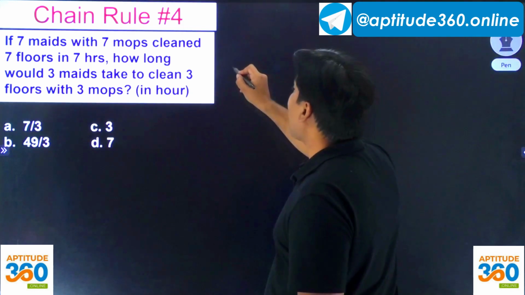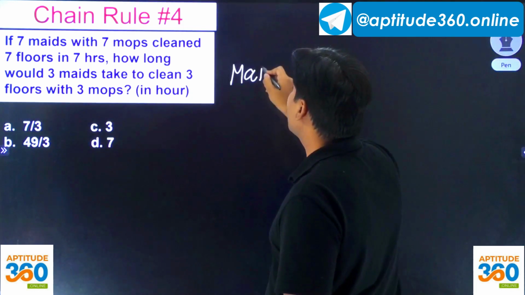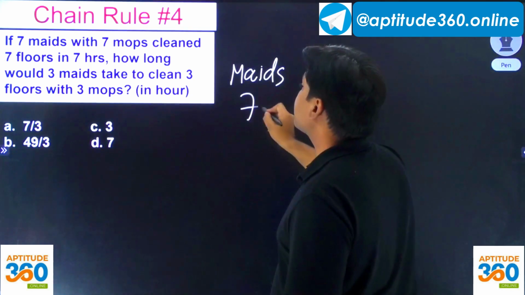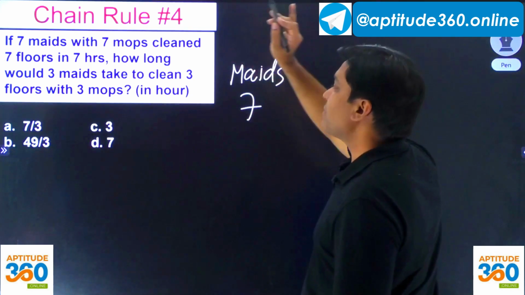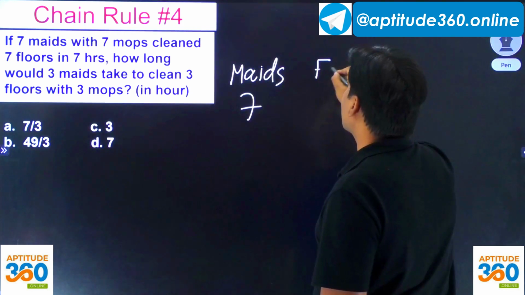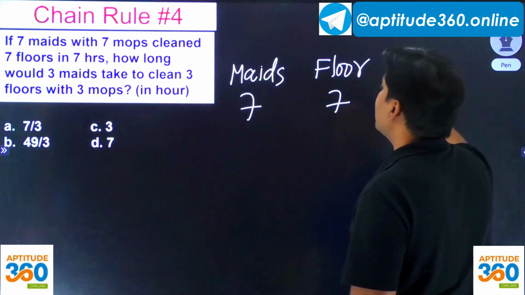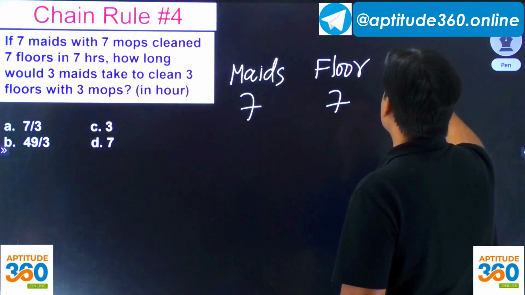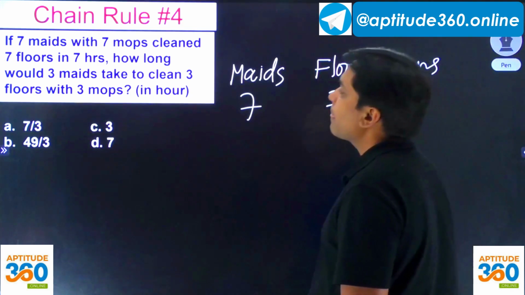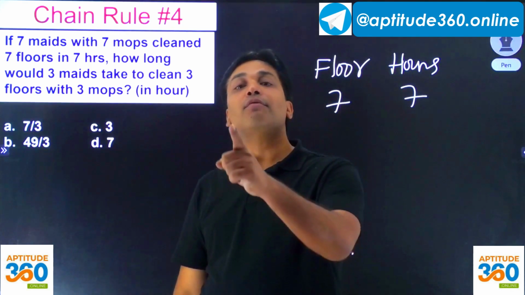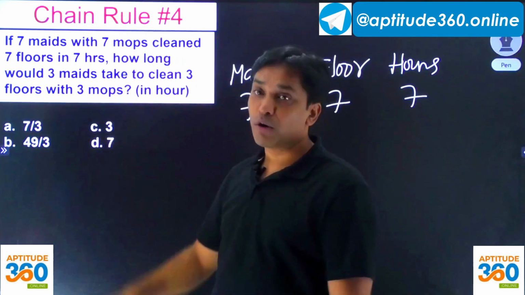प्रॉब्लम टेल्स यू दैट हाउ मेनी मेट्स डू वी हैव. वी हैव गॉट 7 मेट्स. हाउ मेनी मॉप्स डू दे हैव? 7 मॉप्स. हाउ मेनी फ्लोर आर दे क्लीनिंग? How many floor are they cleaning? 7 floor. How many in how many hours? 7 hours. Understand this. Why is that I am not writing the fourth variable which is 7 mops?